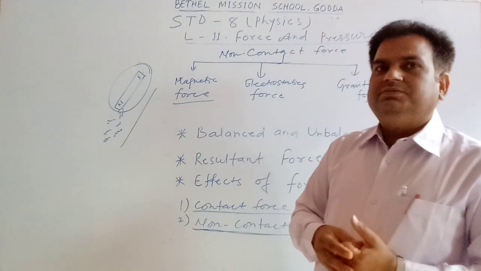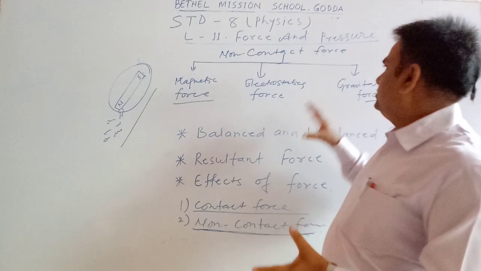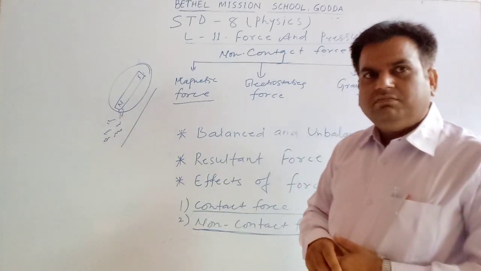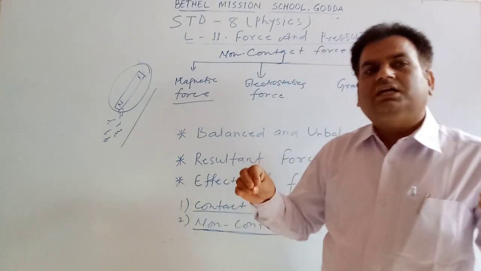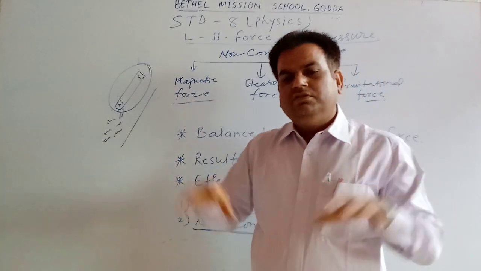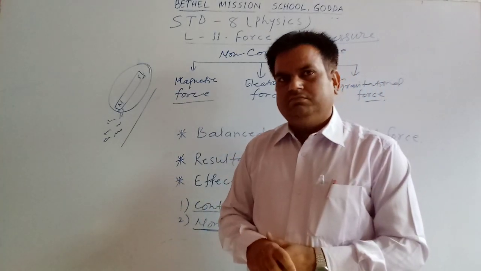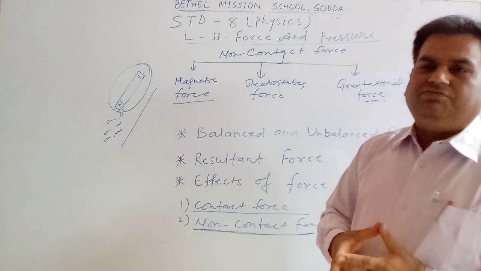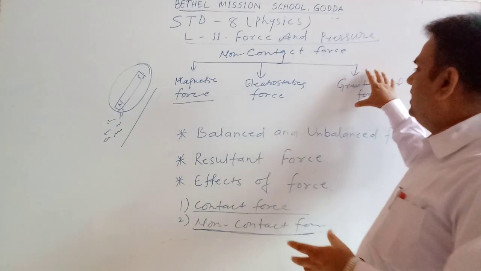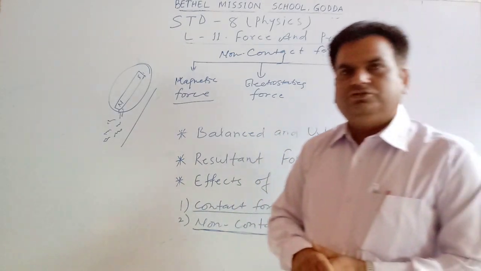Any object which possesses mass, when it is left from a certain height, will fall towards the earth. So this kind of force is known as gravitational force.